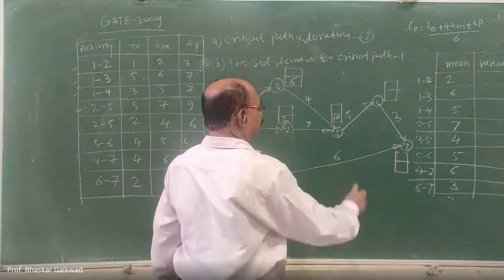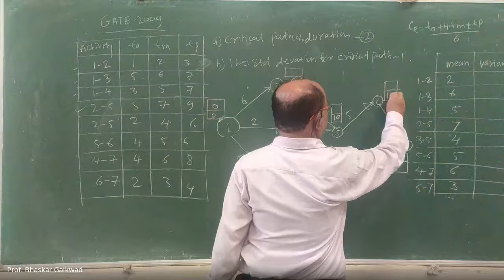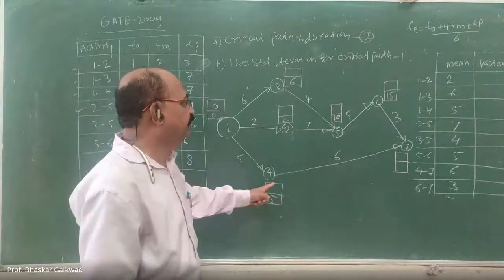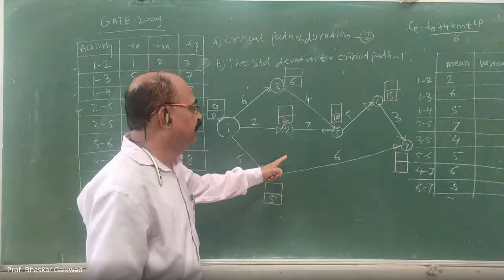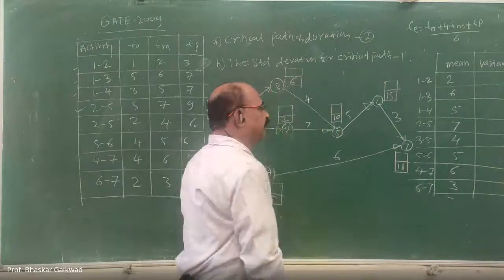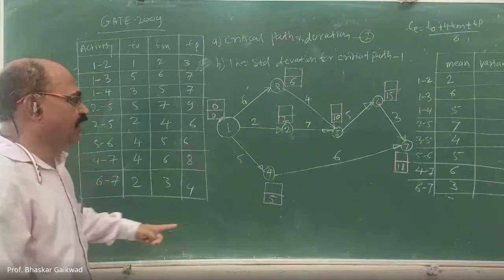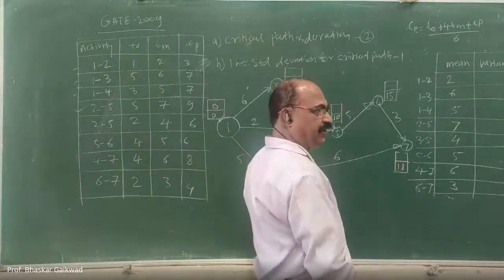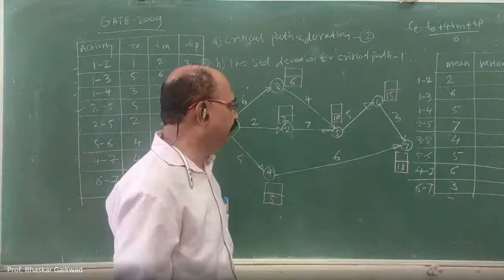So here 10 plus 5, 15. Sequence wise you have to do. After that, which is remaining here? 15 plus 3, 18. Correct. This is our earliest start times for each activity.